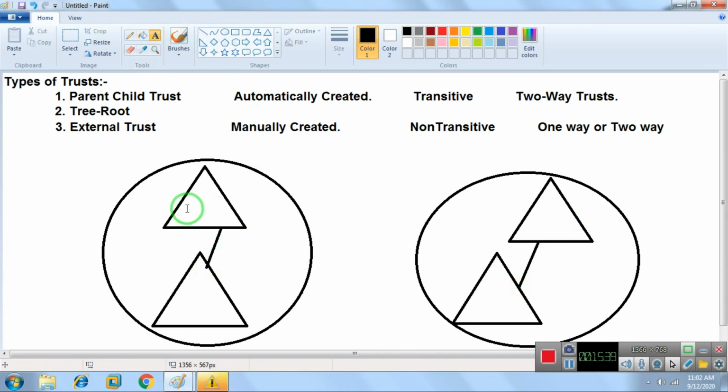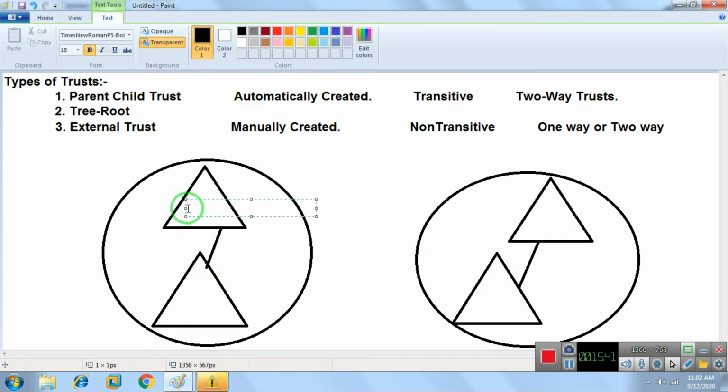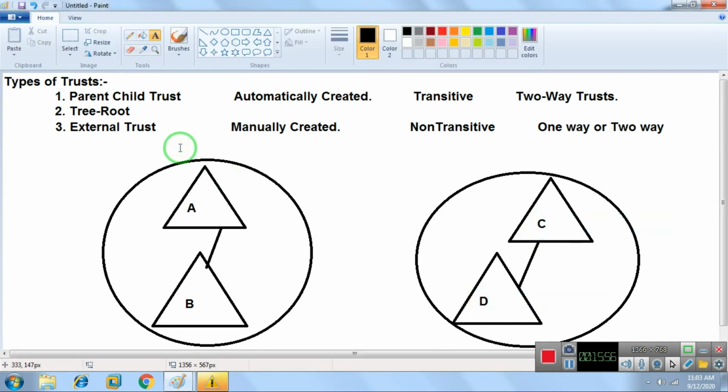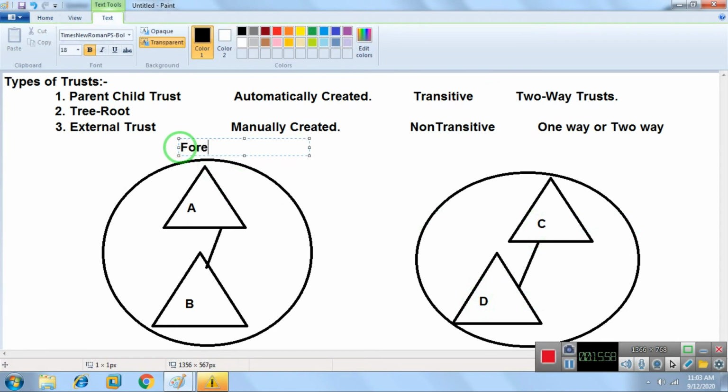You can call these domain A and domain B, and in the other forest domain C and domain D. We have a different forest: forest 1 and forest 2.